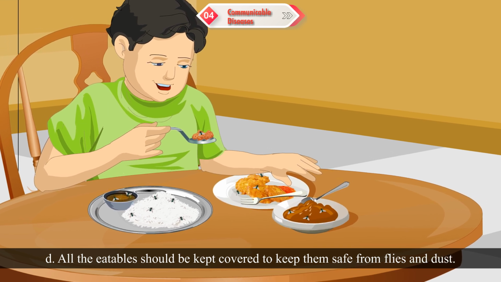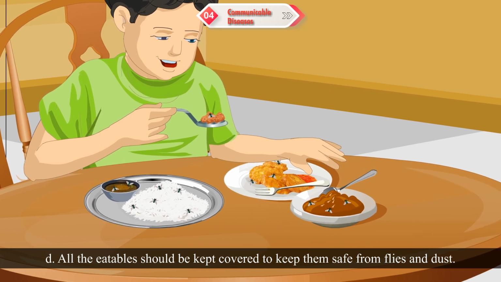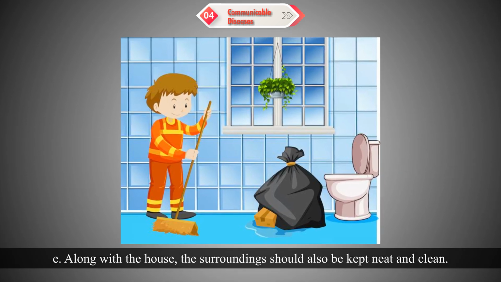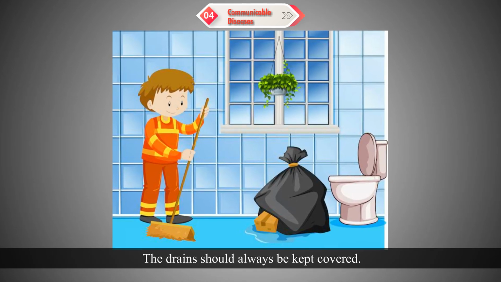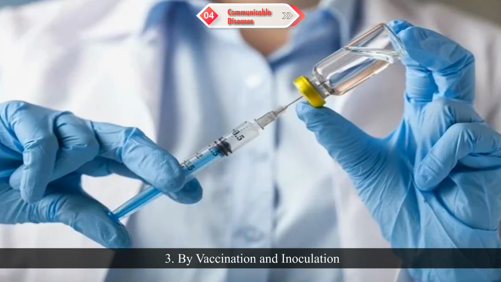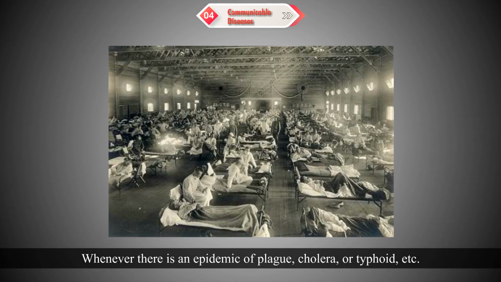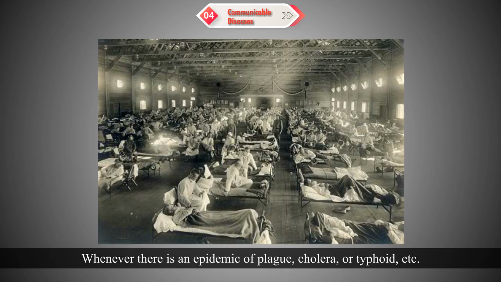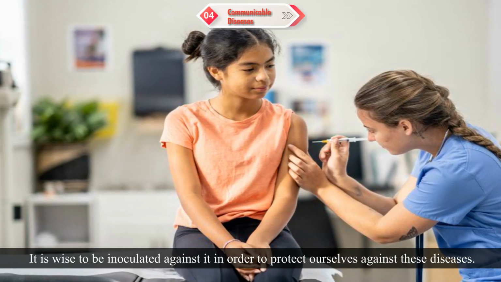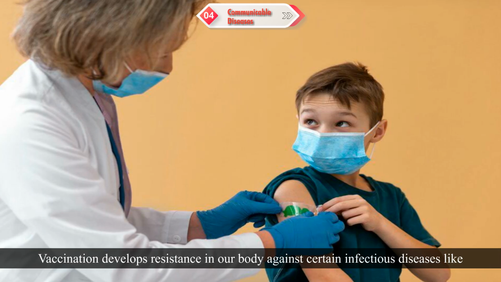D. All the eatables should be kept covered to keep them safe from flies and dust. E. Along with the house, the surroundings should also be kept neat and clean. The drains should always be kept covered. 3. By vaccination and inoculation. Whenever there is an epidemic of plague, cholera, or typhoid, etc., it is wise to be inoculated against it in order to protect ourselves against these diseases.